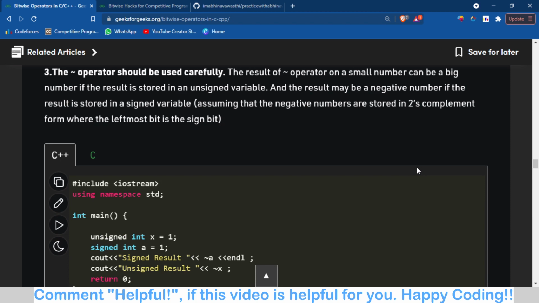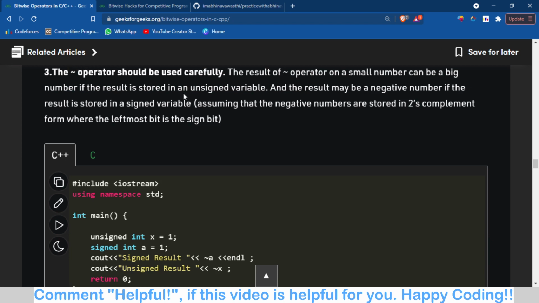Fine. So use the NOT operator carefully, because the smallest can become a bigger number. Sometimes, when we are changing the bits of a number, we change all the zeros to 1 and 1 to 0 using the NOT operator.